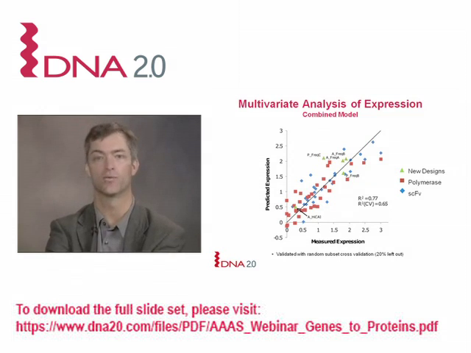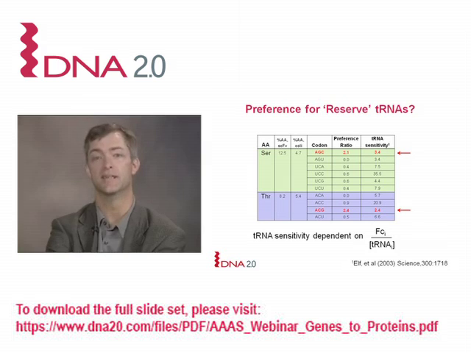So we're getting a handle on at least what correlates with expression in these sets. The question is, what's the underlying biochemical basis for this? And we've got several experiments ongoing to ask this. If we look at the data, though, and compare what's going on with our best expressing genes, we do get some clues as to what may be going on here.